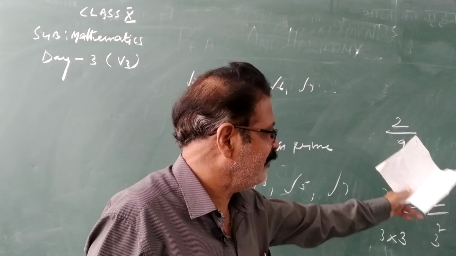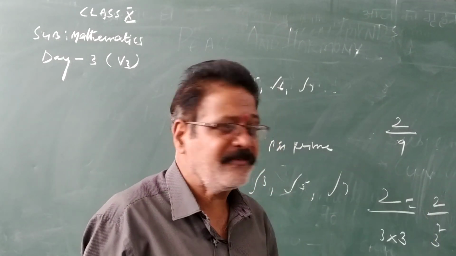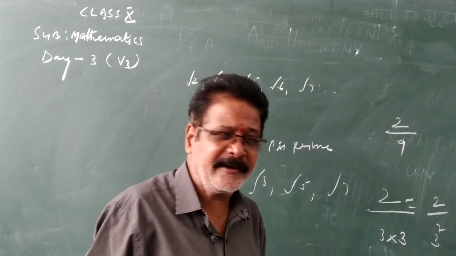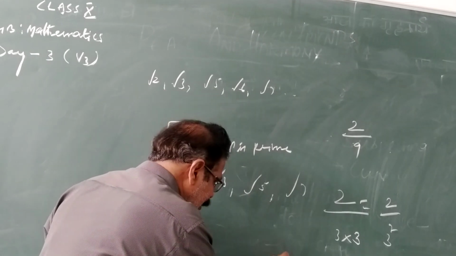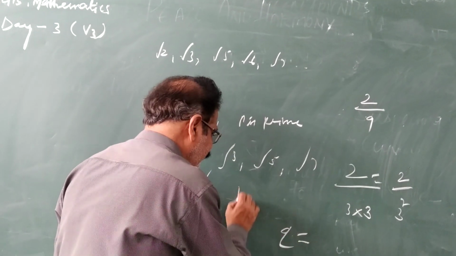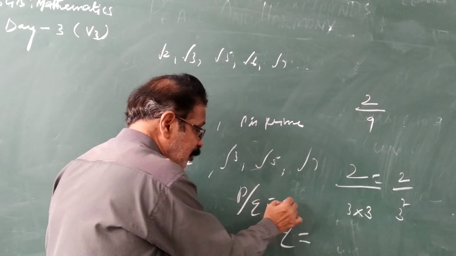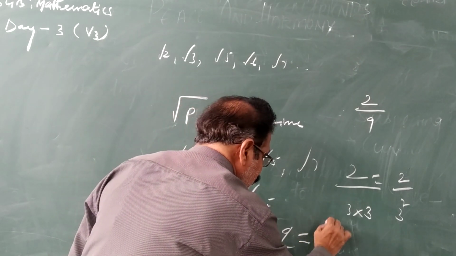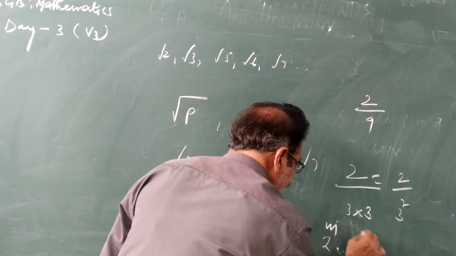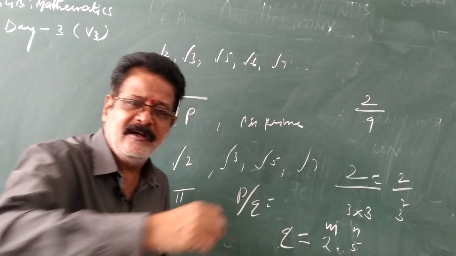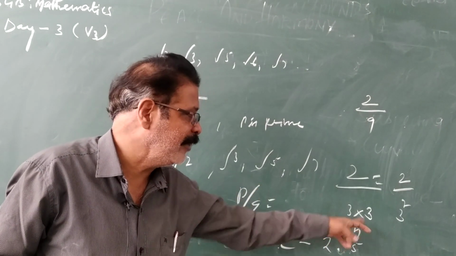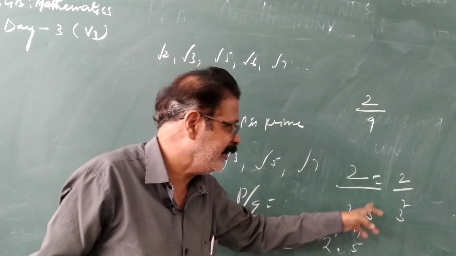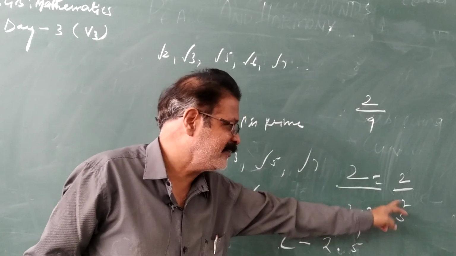Without actual division, how can you identify whether it is terminating or non-terminating? When the rational number is in p by q form, q should be in the form of 2 power n and 5 power n. For example, 2 by 9: the denominator factorizes to 3 square.